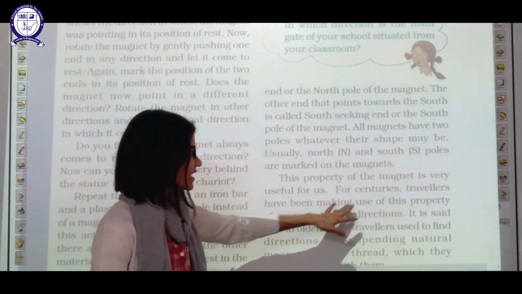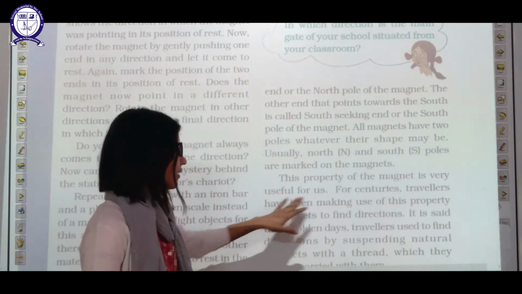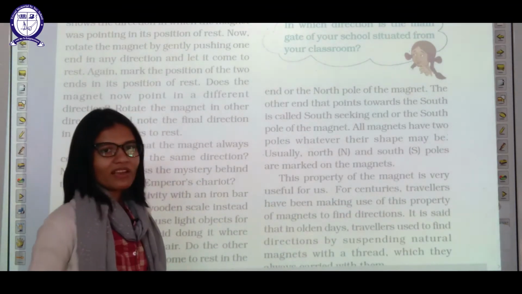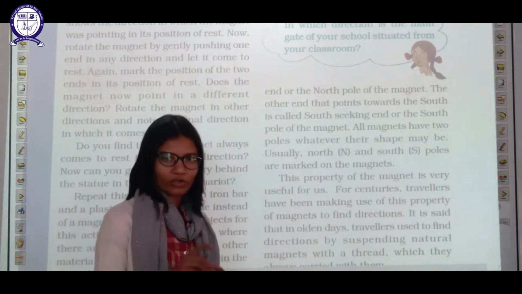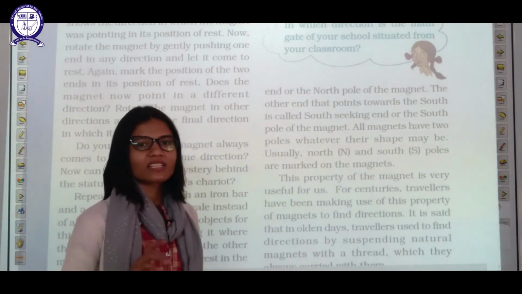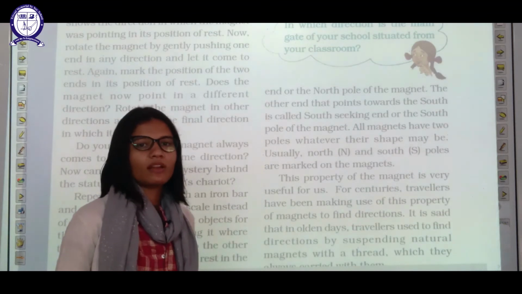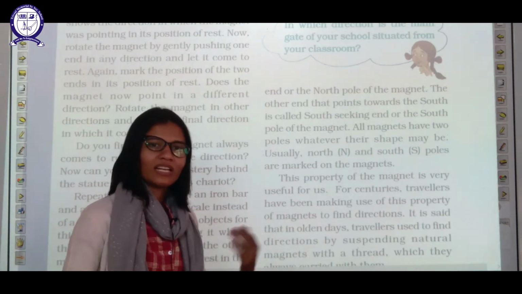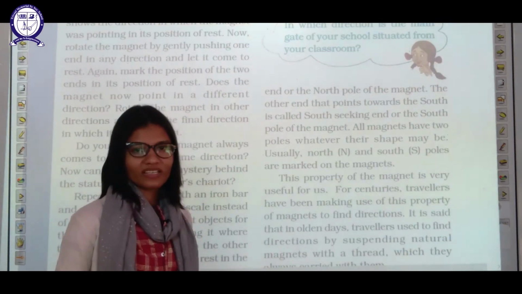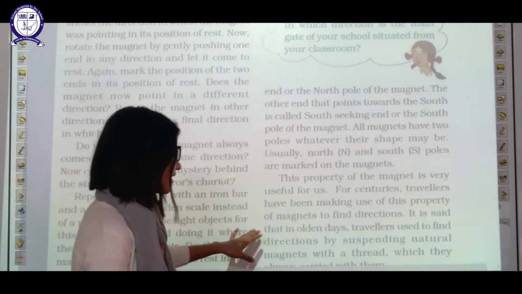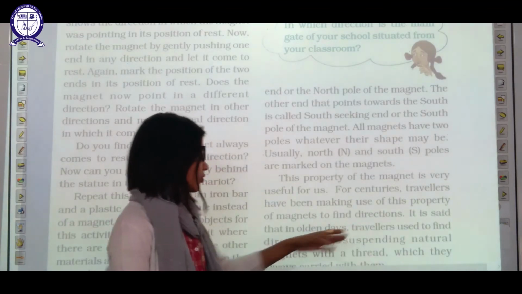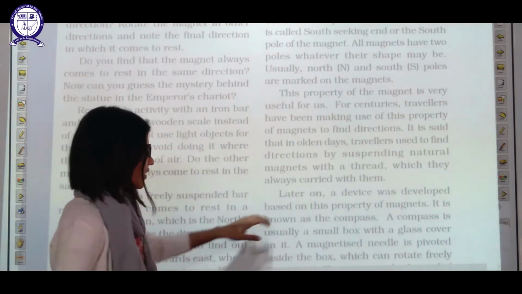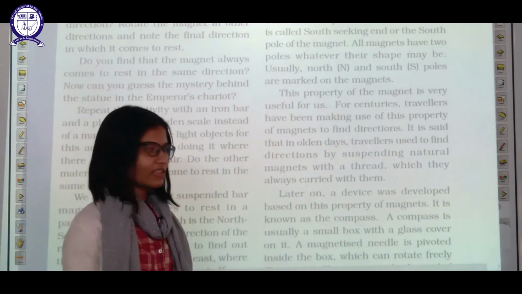For centuries, travelers have been making use of this property of a magnet to find out the direction, because whenever they suspend that magnet freely, it will rest in the north direction, and with the help of that north direction, travelers used to find out all other directions. It is said that in olden days, travelers used to find direction by suspending a natural magnet in a thread, which they always carried with them.